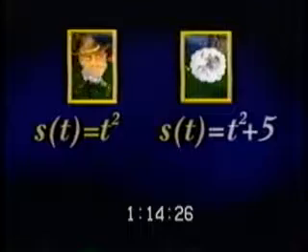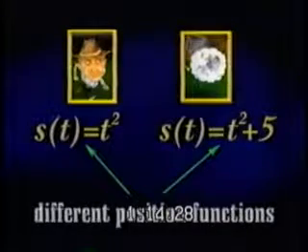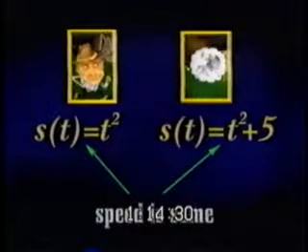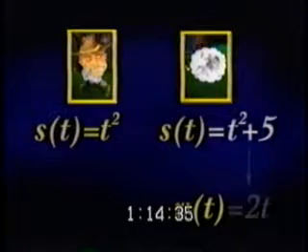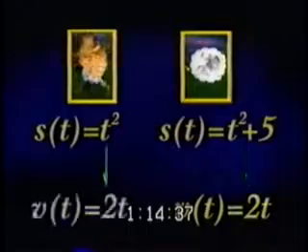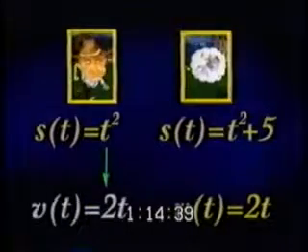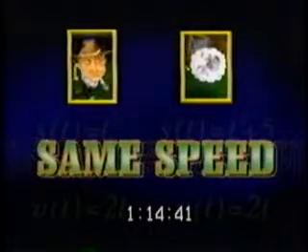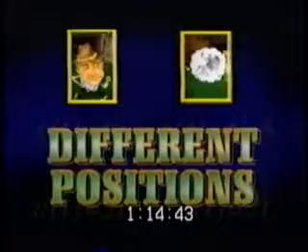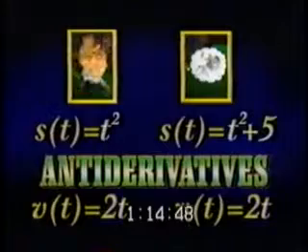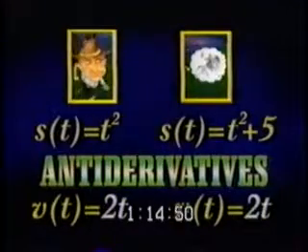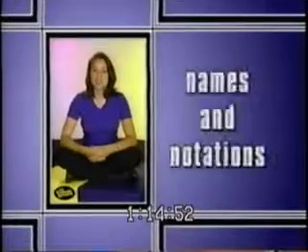Even though Cowpoke and his dream have different position functions, notice that their speeds are the same, because the dream's speed equals the derivative of t squared plus 5, or 2t, which is also Cowpoke's speed. So we see that two things can have the same speed or velocity, but be at different positions. Here, both t squared and t squared plus 5 are antiderivatives of 2t. Poor Cowpoke.